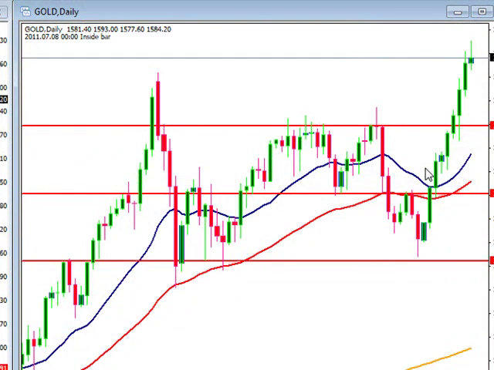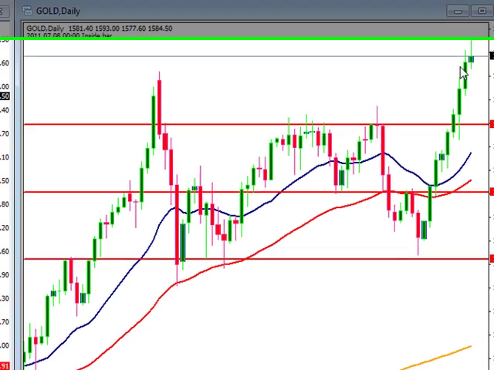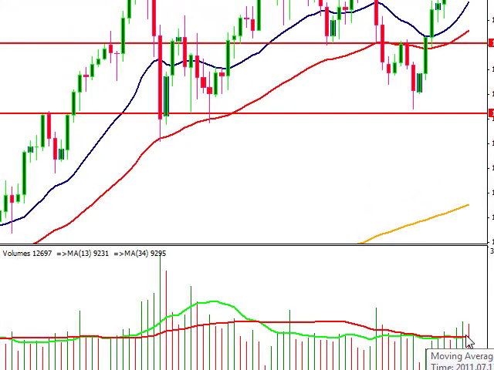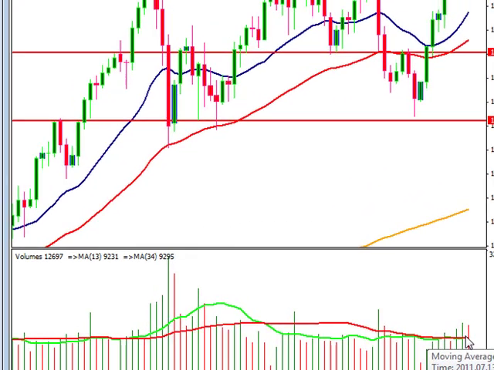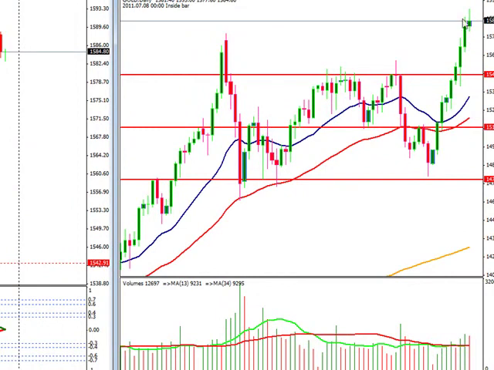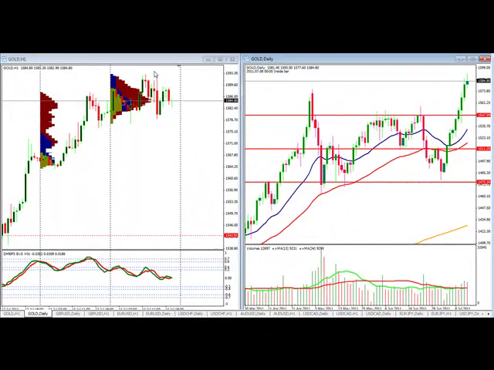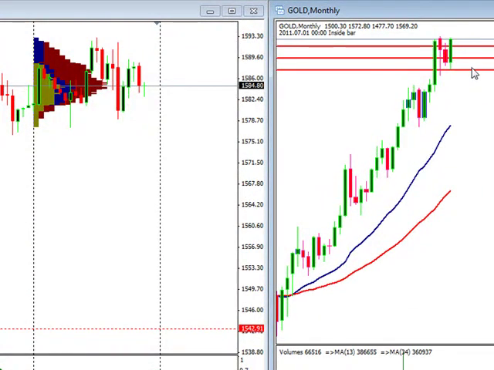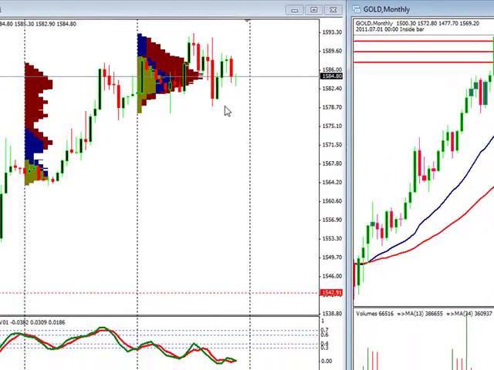As usual, we're going to start off with the gold chart, and we can see this lovely uptrend for gold on the daily chart here, pushing higher. We did have an increase in volume as we moved higher, but we can see that our long-term, short-term moving average, our buy and selling moving average, is at parity. So that's going to be interesting to see as we try to continue this move. Again, long-term, we are well off the moving average, just a great uptrend.